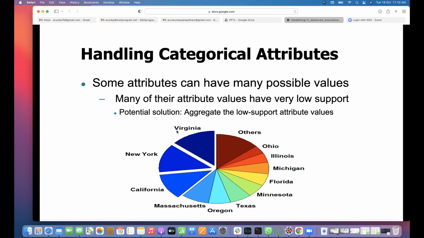If you take US cities, and take each individual city as a data item, there will be very little support, meaning the number of those data objects will be very small. So if we make state-wise aggregation, as we studied in the data processing lectures at the start of data mining, aggregation will give you more insights than taking individual items. Instead of looking at city-wise, we can also look at state-wise or region-wise, like South America, North America, West America.